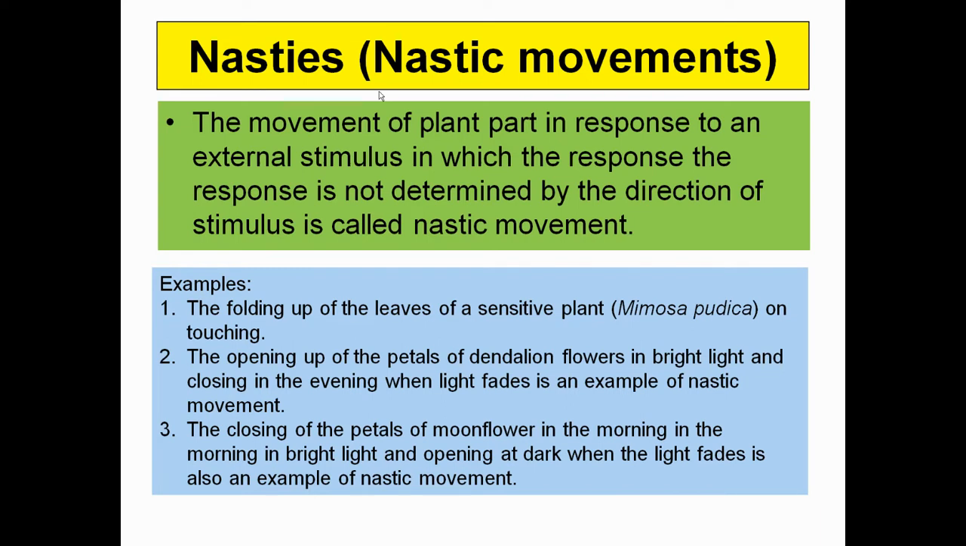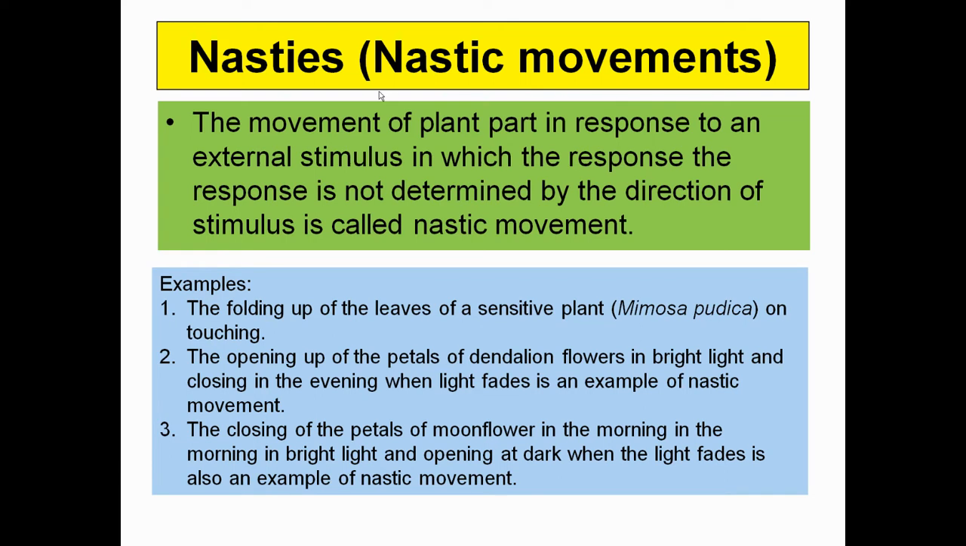In the dandelion flower, you can see the flowers open only when the light is quite bright, and the petals close when there is a lesser amount of light in the evening. This type of nastic movement is shown by dandelion flowers. A similar type of movement you can observe in the moonflower, but it is quite opposite. The petals close in the morning in the bright light, but they tend to open in the dark.